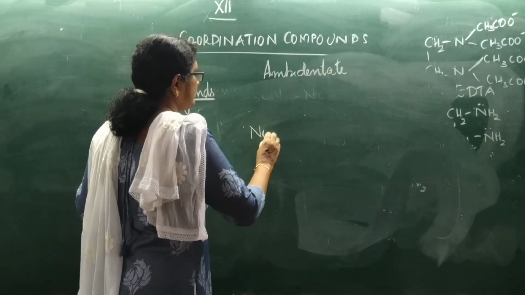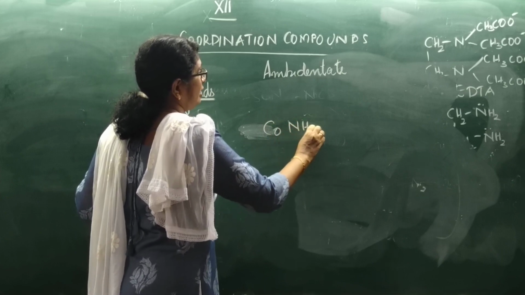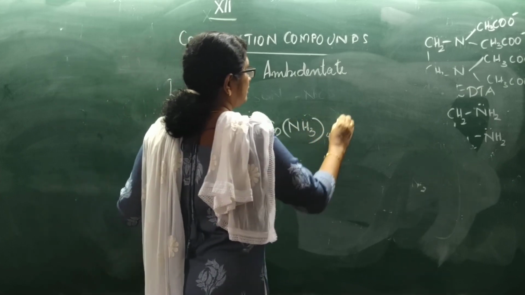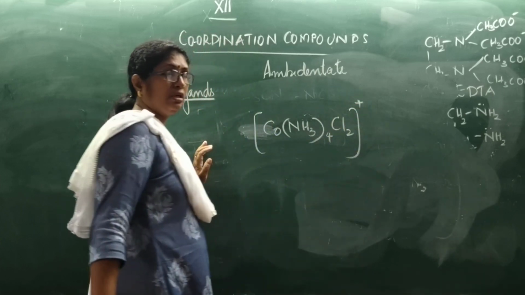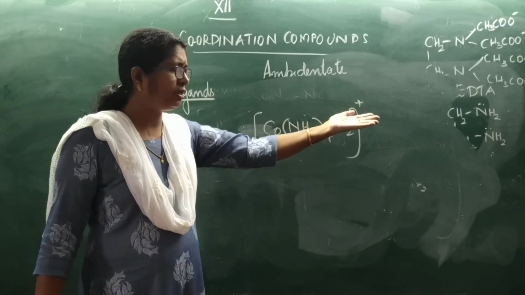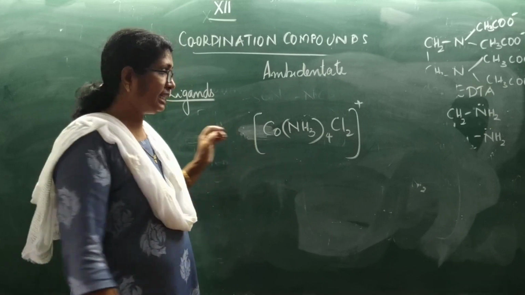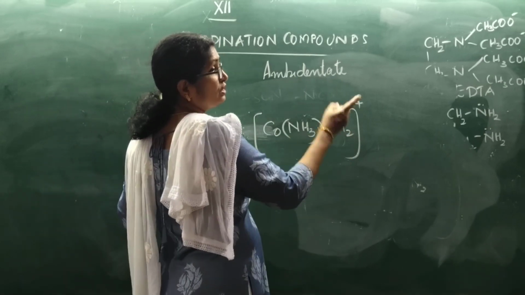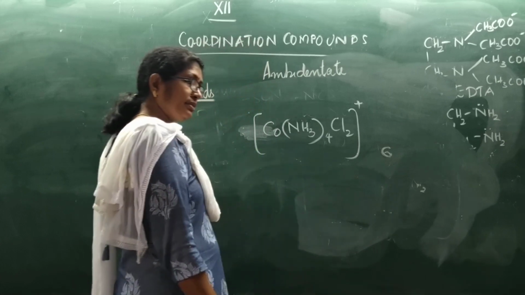For example, Co(NH3)4Cl2 plus. This is a coordination compound ion or complex ion. How many ligands are attached? 4 plus 2, 6 ligands are attached. So the coordination number is 6.